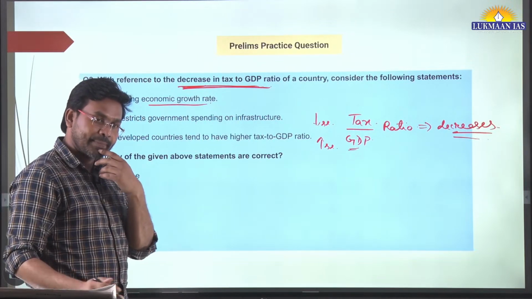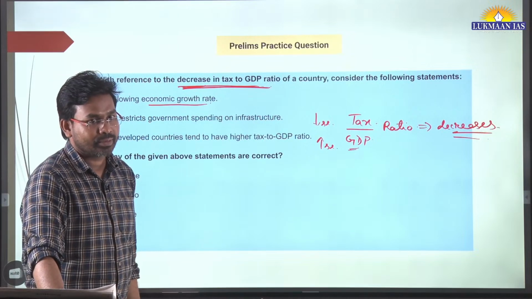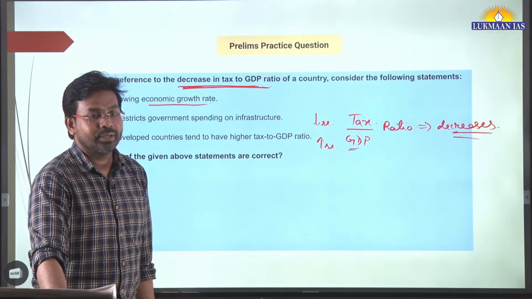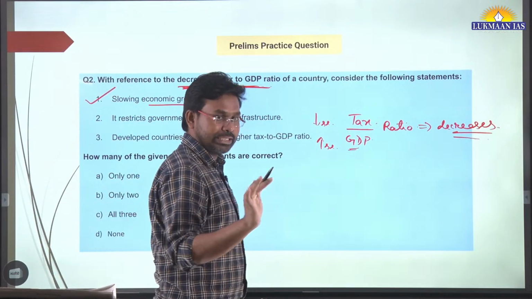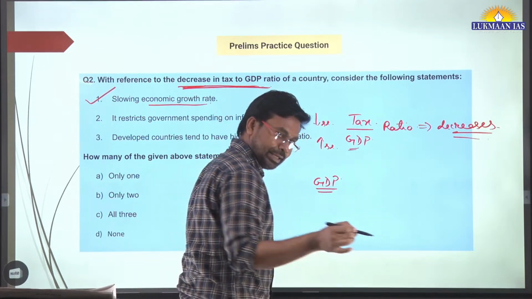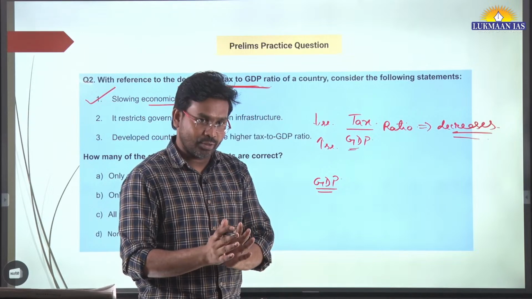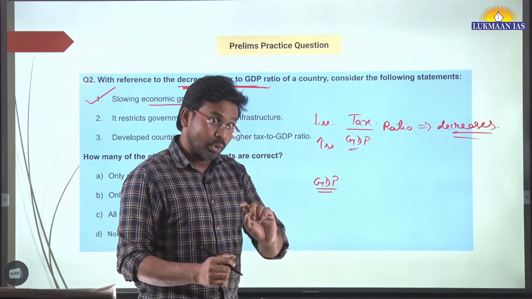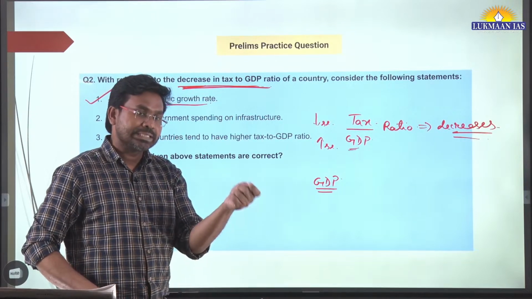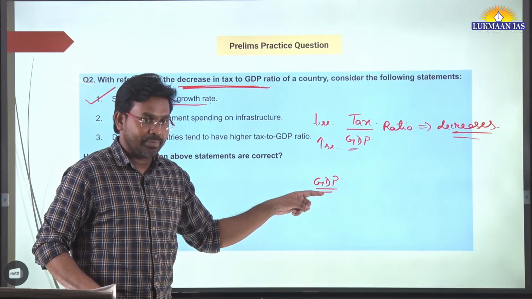Sir, slowing growth in the economic growth rate, doesn't it have any impact on GDP also? Yes, it will have. What happens when we talk about the GDP of a country? GDP is at a certain level. Let's say, for example, India is a $4 trillion economy, GDP wise. So when we talk about growth rate, maybe the growth is not that much, maybe the growth is 6% only. But at least $4 trillion will be there, right? It will be there.